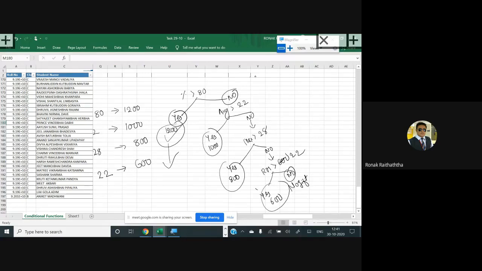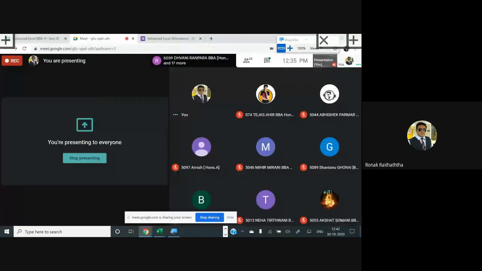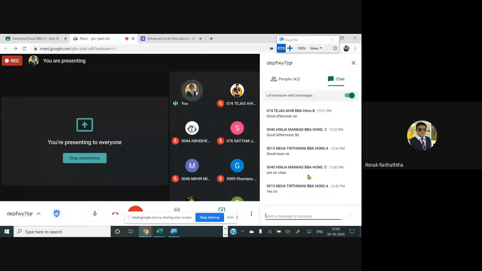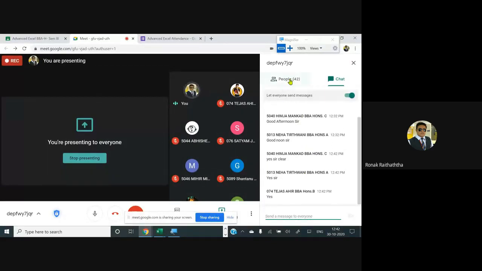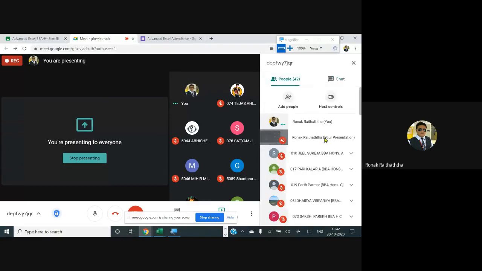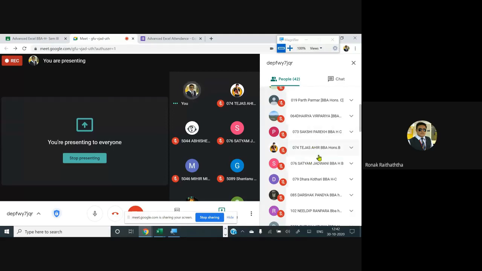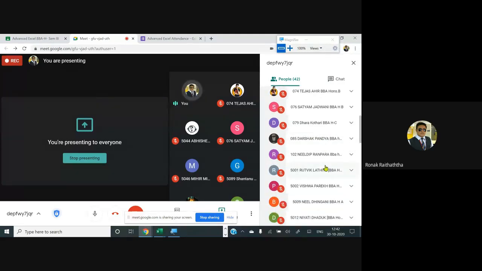Simple. Has everyone got this logical sequencing first? If you have understood it well, then I can move ahead with the formula of it. Just give me a confirmation through the chat box or by unmuting yourself. Yes, sir. Good. If it is done from your side, give me the confirmation through the chat box, every one of you. Only two confirmations till now. Waiting for others. From Mr. Tejas as well we have got. Good to see that. Others, Miss Pari, Mr. Parth, Mr. Dherya, Miss Sakshi, Mr. Satyam, Miss Dhara, Mr. Darshak, everyone.